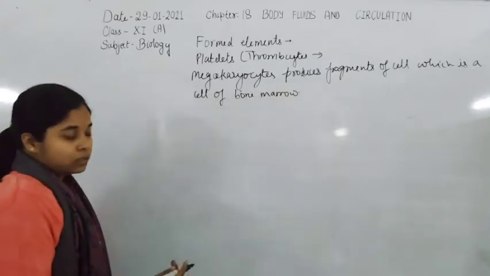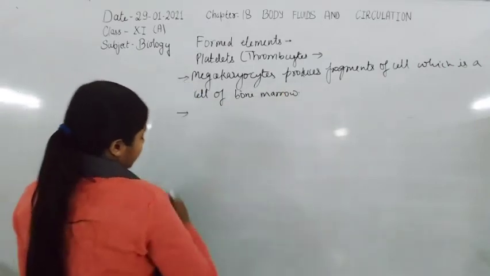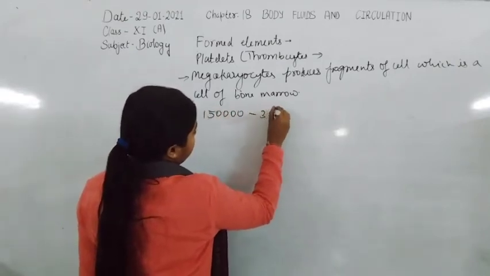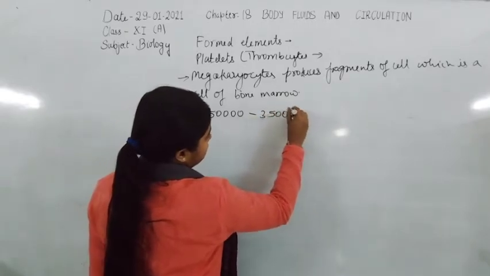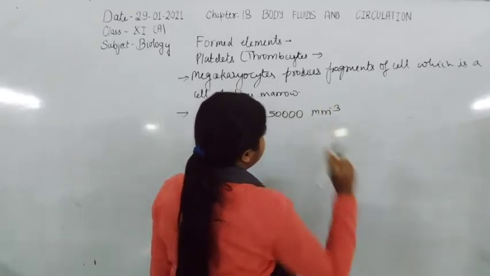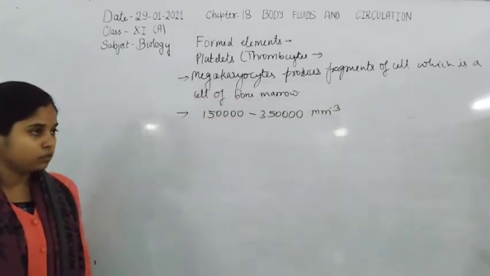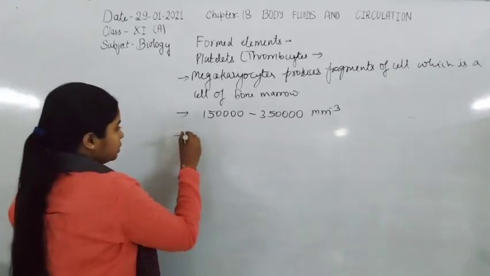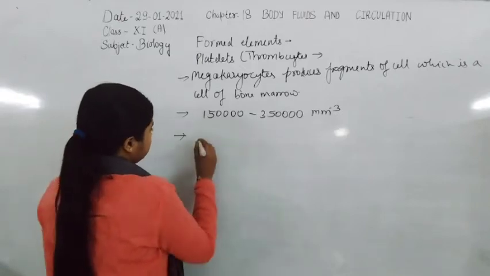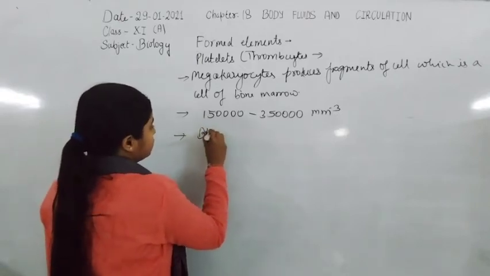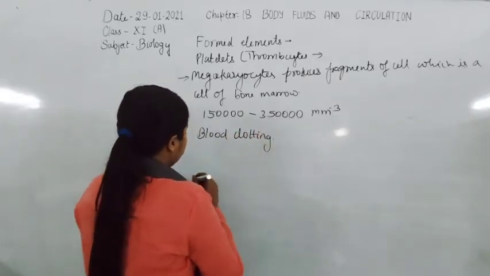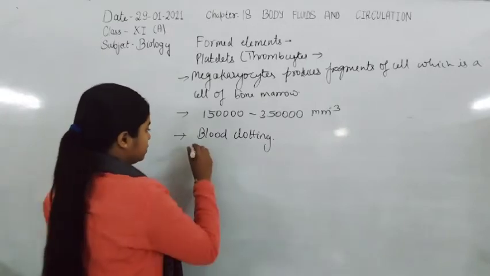Now, the number of these platelets is approximately 1,50,000 to 3,50,000 per millimeter cube. The main function of these platelets is in blood clotting, and they form many blood clotting factors.